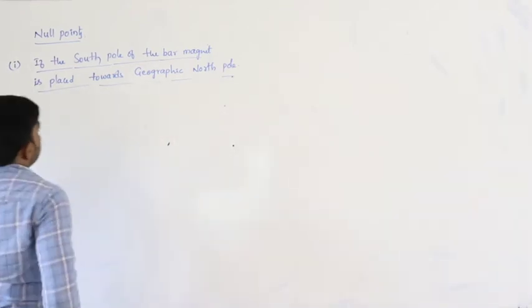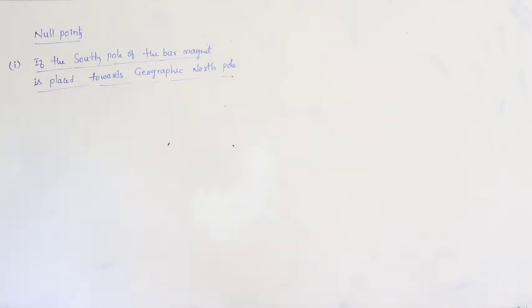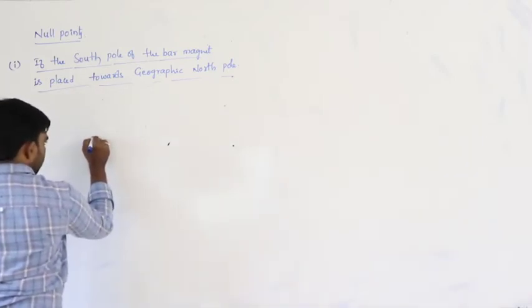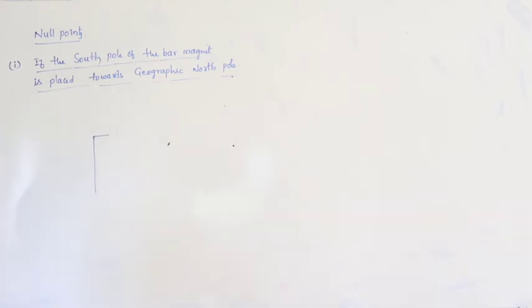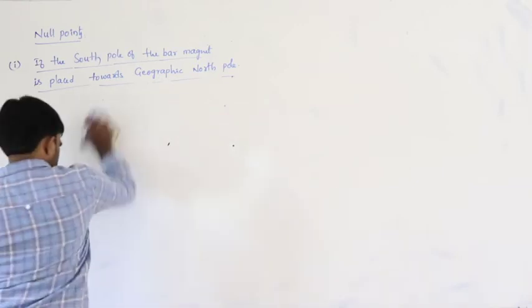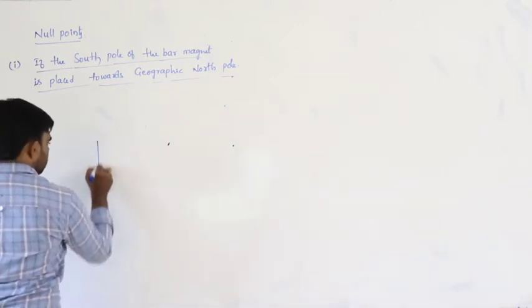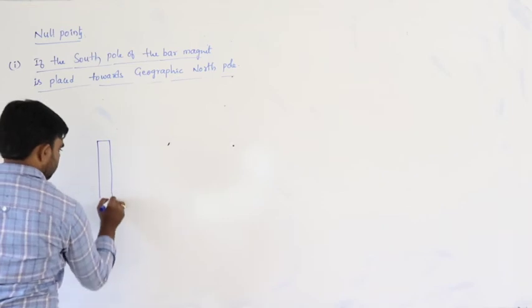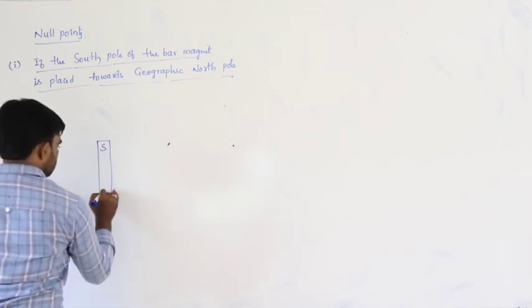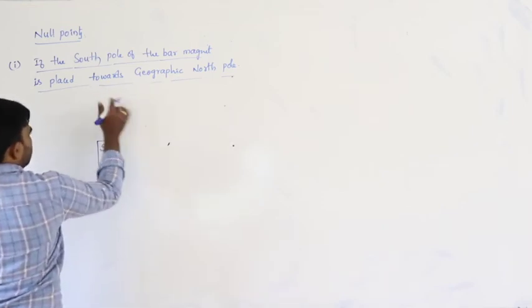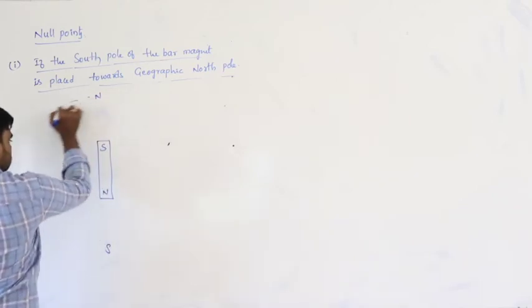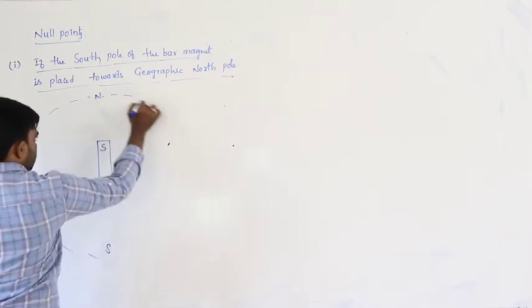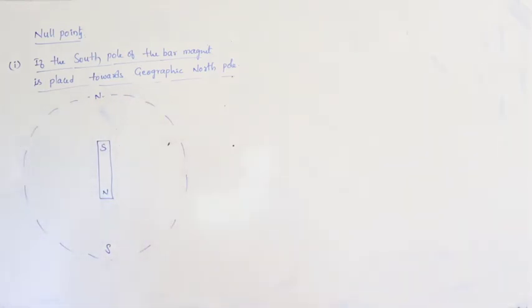The south pole of the bar magnet is placed towards geographic north. See here, this is the bar magnet. This is the south pole and this is the north pole, and this is magnetic north, geographic north, geographic south. Like this.